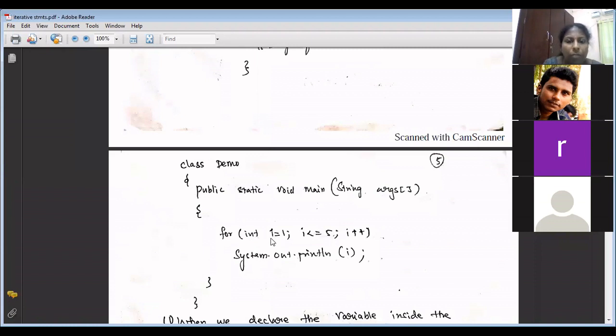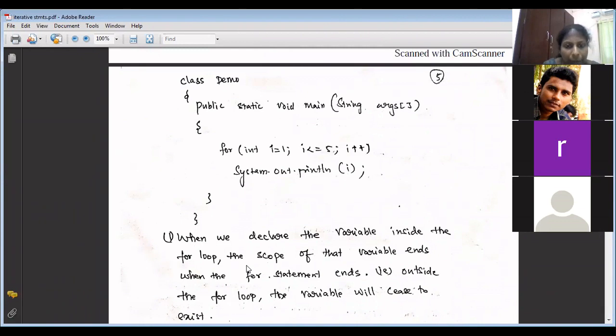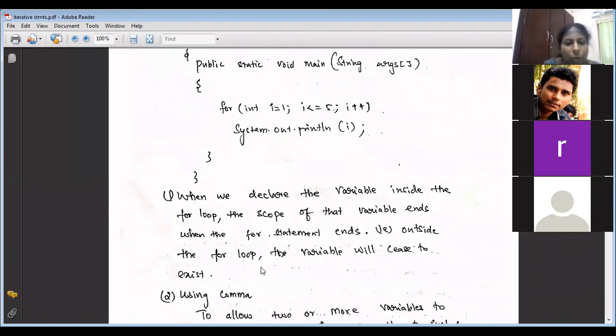What is the scope of the i variable when you declare it within the for loop, int i = 1? Only within the particular for loop. Outside the for loop, i is not recognized. When we declare the variable inside the for loop, the scope of the variable ends when the for statement ends.